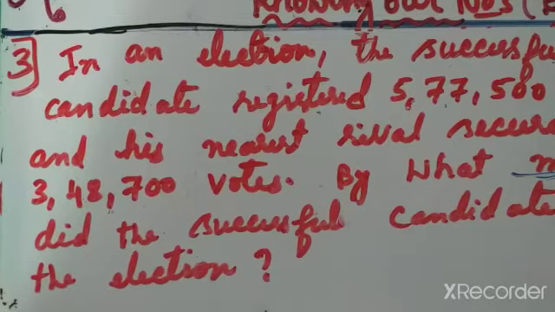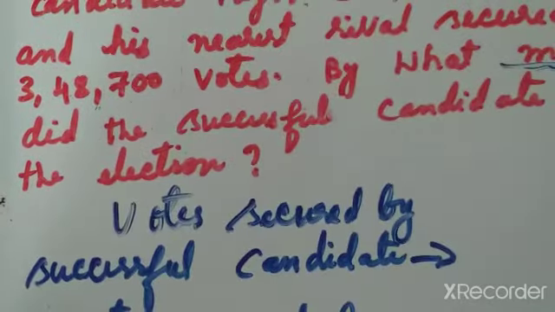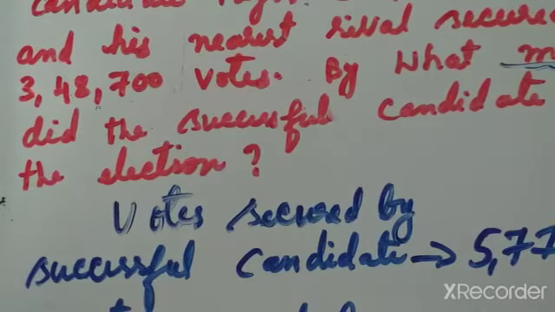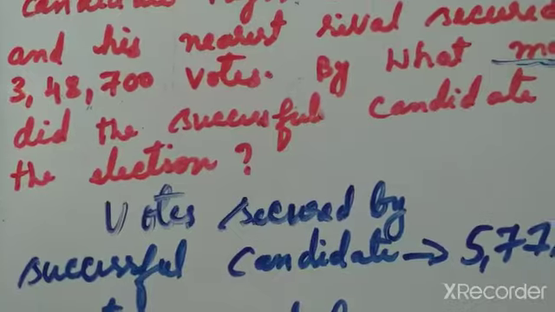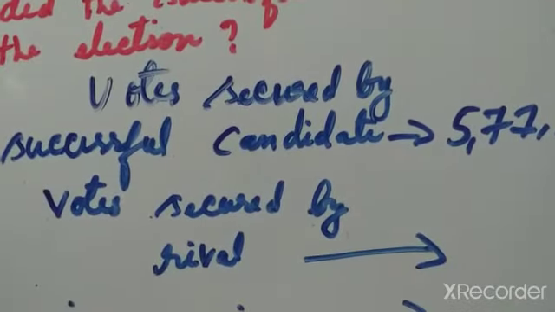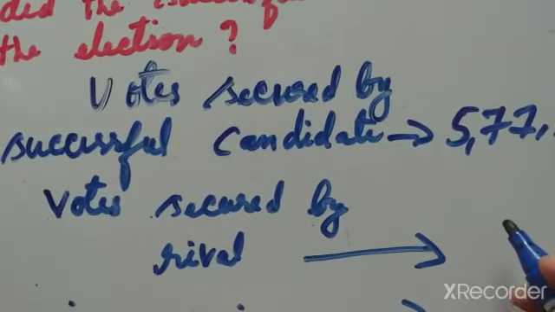What is the difference in the number of votes? Now what is the sentence? Votes secured by successful candidate. How much, children? Votes secured by successful candidate: 5,77,500. And the next sentence: votes secured by rival, means a competitor, the nearest competitor.